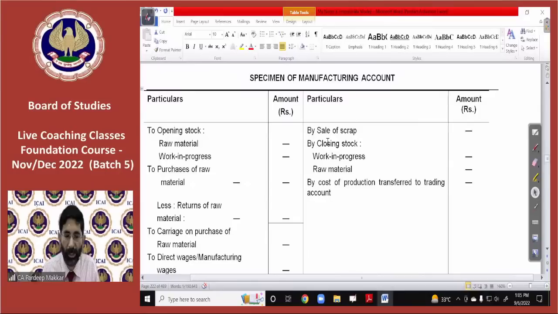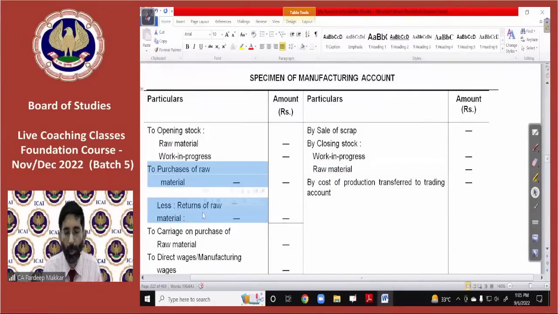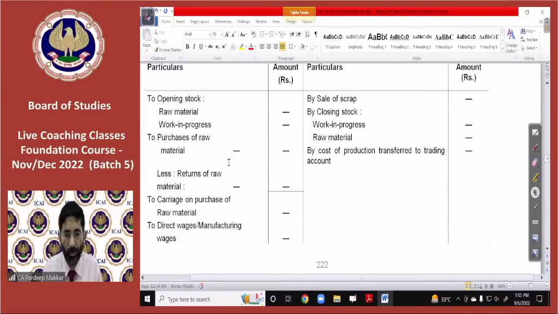So coming to raw material and work in progress, these two items will come in the manufacturing account. Opening stock of raw material and work in progress, and closing stock of raw material and work in progress, will come in the manufacturing account, whereas the opening stock and closing stock of finished goods will go into the trading account. And then purchase of raw material and return of raw material will be entered here, because raw material purchase will be entered in the manufacturing account, whereas if any purchase of finished goods is made, that will go to the trading account.